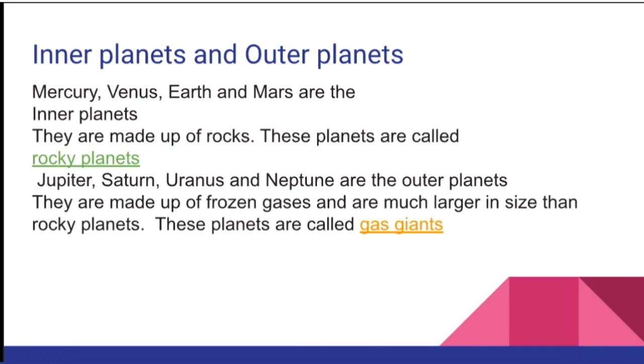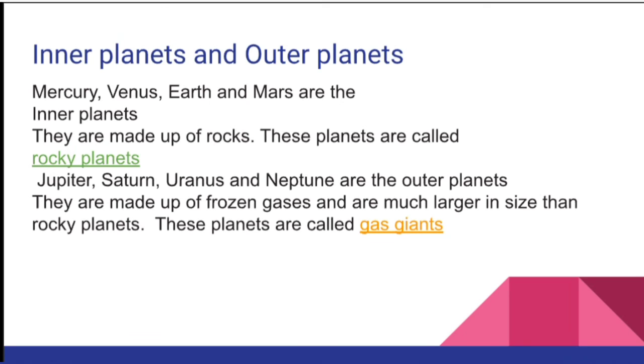Inner planets and outer planets. Mercury, Venus, Earth, Mars are the inner planets. They are made up of rocks. These planets are called rocky planets. Mercury, Venus, Earth, Mars are called rocky planets and inner planets.